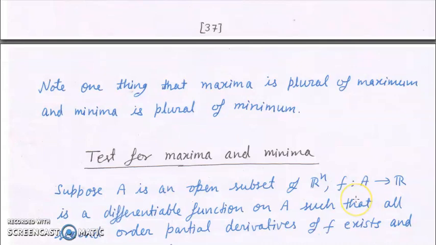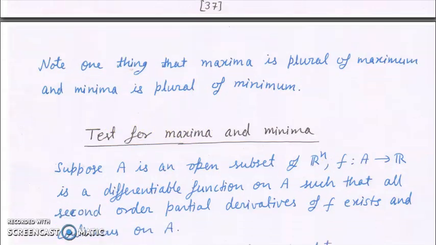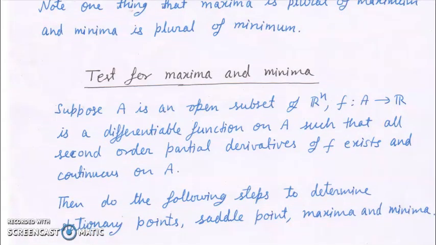Now, one more thing, there is a lot of confusion between maximum and maxima. Sometimes we use maxima and sometimes maximum. Maxima is the plural of maximum and minima is the plural of minimum. So now we will discuss the test for maxima and minima of a function.